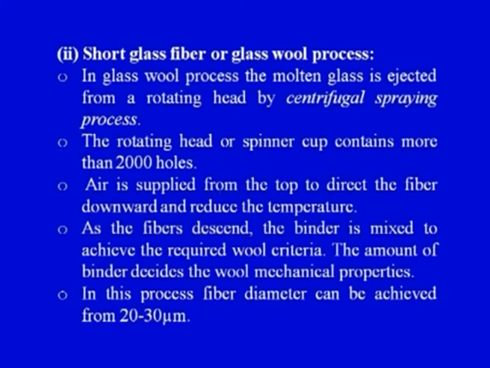The binder is added, and in this process a fiber diameter of about 20 to 30 microns can be achieved. If we compare with the first process, in which the filaments were being made, the diameter was 2 micron, but here we are getting a higher diameter, equivalent to 20 or 30 micron. So in this particular process we can see that there is a rotating head, there is air pressure, and there is a binder which is injected, so that we can get a very good quality glass wool.